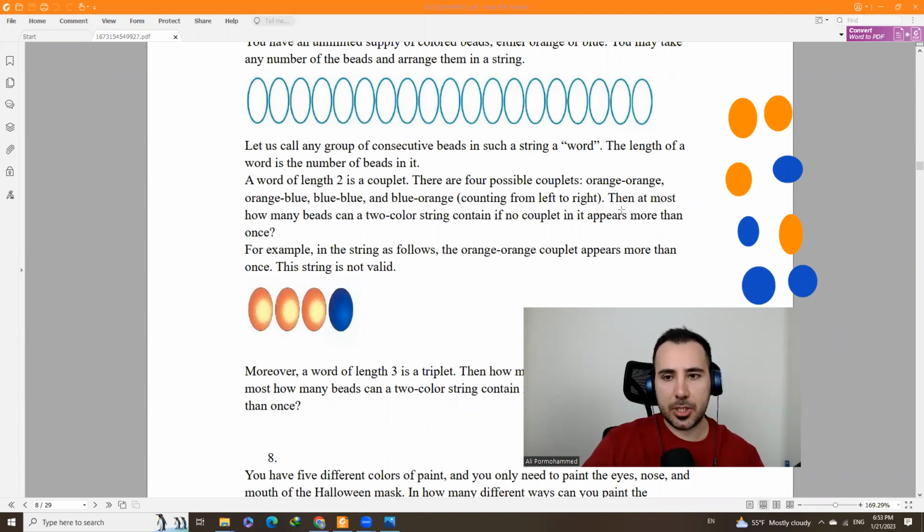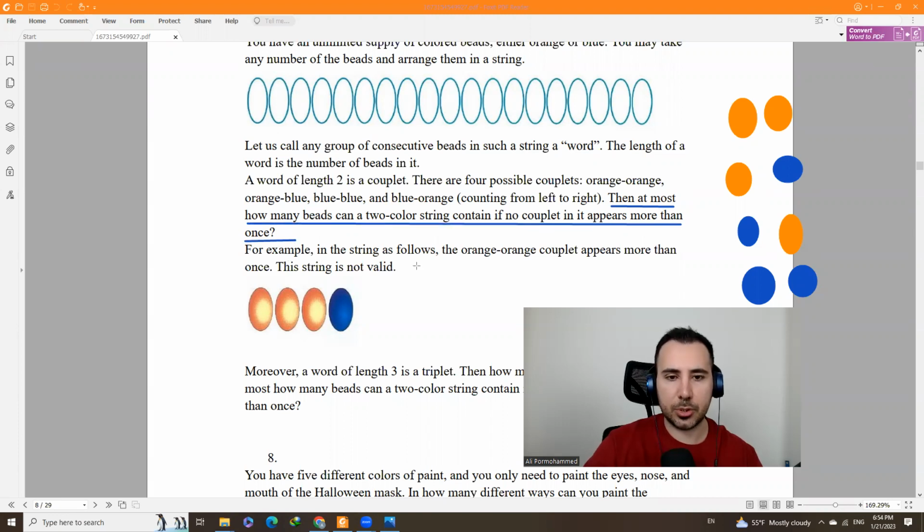Now, what is the question? At most, how many beads can a 2-color string contain if no couplet in it appears more than once? So let's read it more slowly. I wrote all of it.